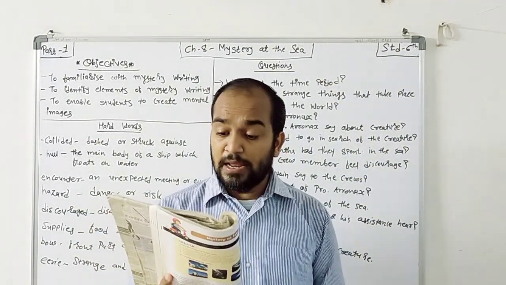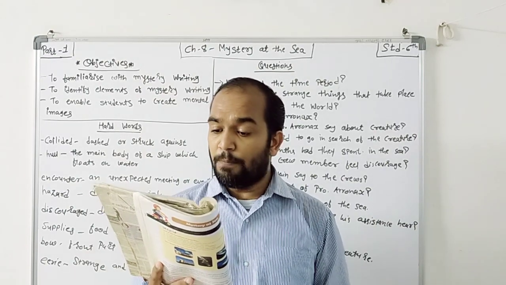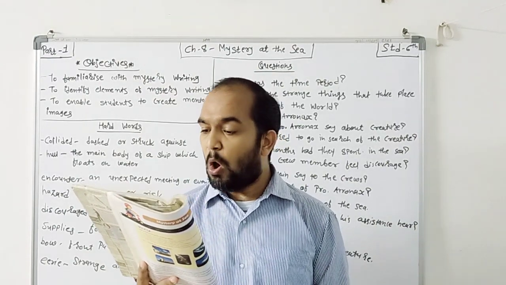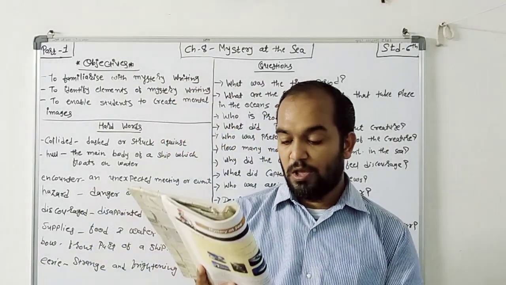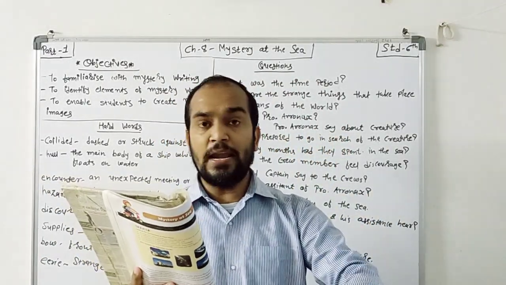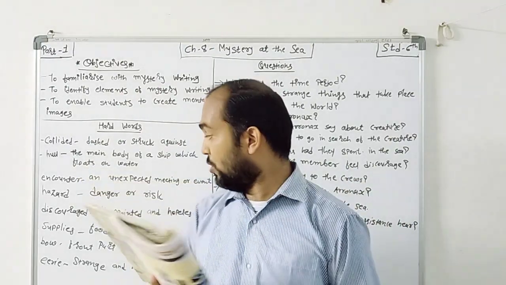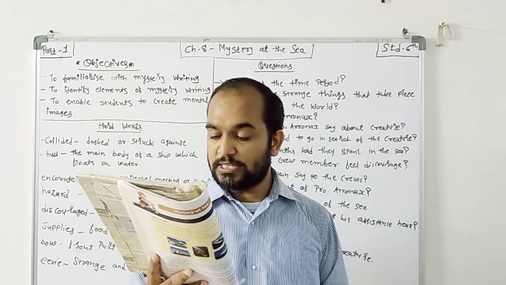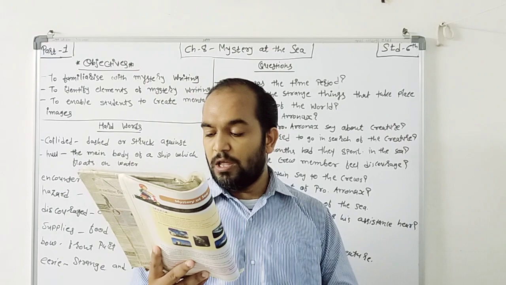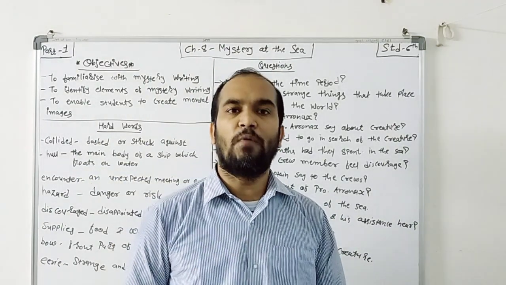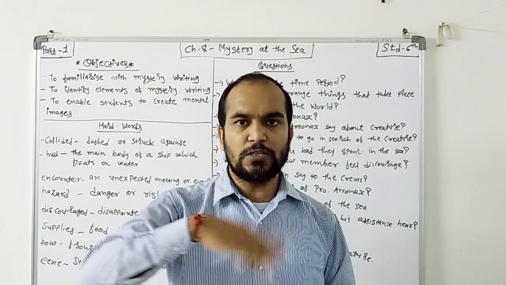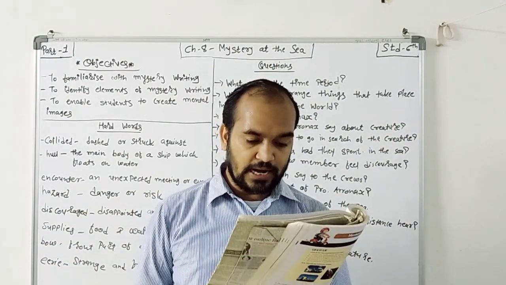And here it said what? Look out there, the beast out there off the starboard bow. Now beast means what? Creature. We have to see the creature. Where is it? Near the starboard bow. Now starboard bow means what? The side of the ship that is on the right, when you are facing the way it is moving. It is the place from where the ship is moving, on the right side.